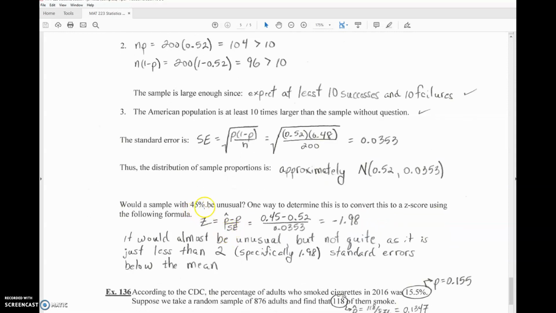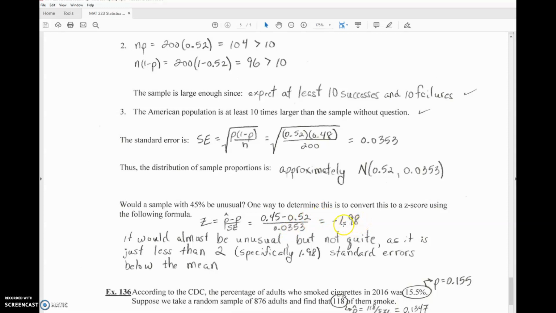So would a sample of 45% be unusual? Well, I have to plug it into my z-score. That's one way to do it rather than using the StatCrunch normal calculator and figuring out what's the probability that x is less than 0.45. We're just going to compute a z-score and see how far away 45% is from the mean. So that's going to be p hat, which is 0.45, minus p, 0.52, divided by the standard error, the standard deviation of 0.0353. And I get minus 1.98.